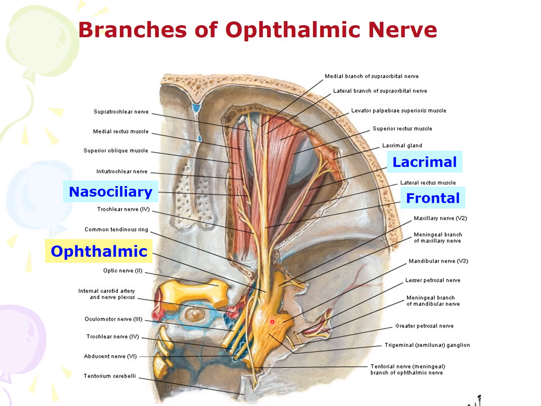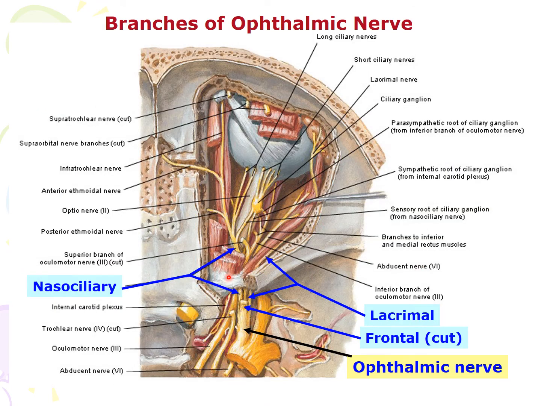Okay, this is the trigeminal nerve, which has three branches: ophthalmic branch, maxillary branch, and mandibular branch. The ophthalmic branch is divided into three: frontal, lacrimal, and nasociliary. In this slide, you can see nasociliary nerve more clearly after the superior rectus and levator palpebrae muscle have been removed. This is the lacrimal nerve.